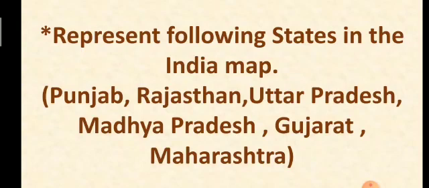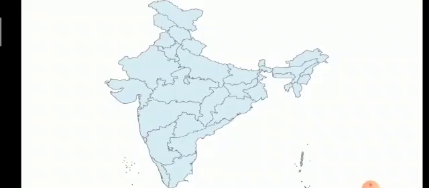Now represent the following states on the India map. Now we will show states on the India map. So let's start. First is Gujarat state. Here this is our Gujarat state. Next is Rajasthan. On the India map this is Rajasthan. Next is Punjab. This is Punjab on our India map.